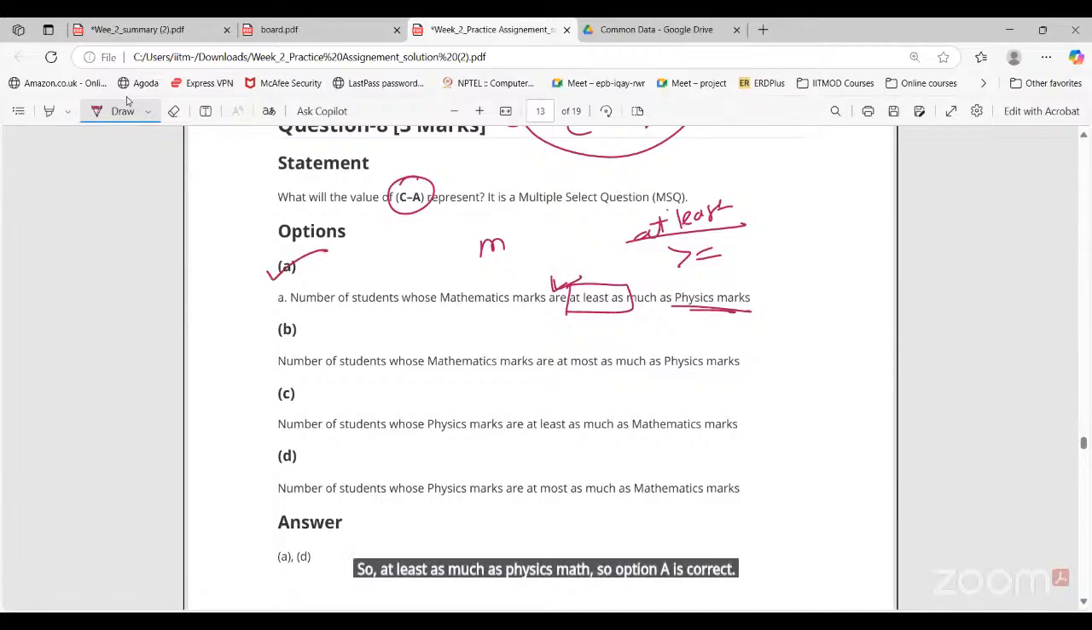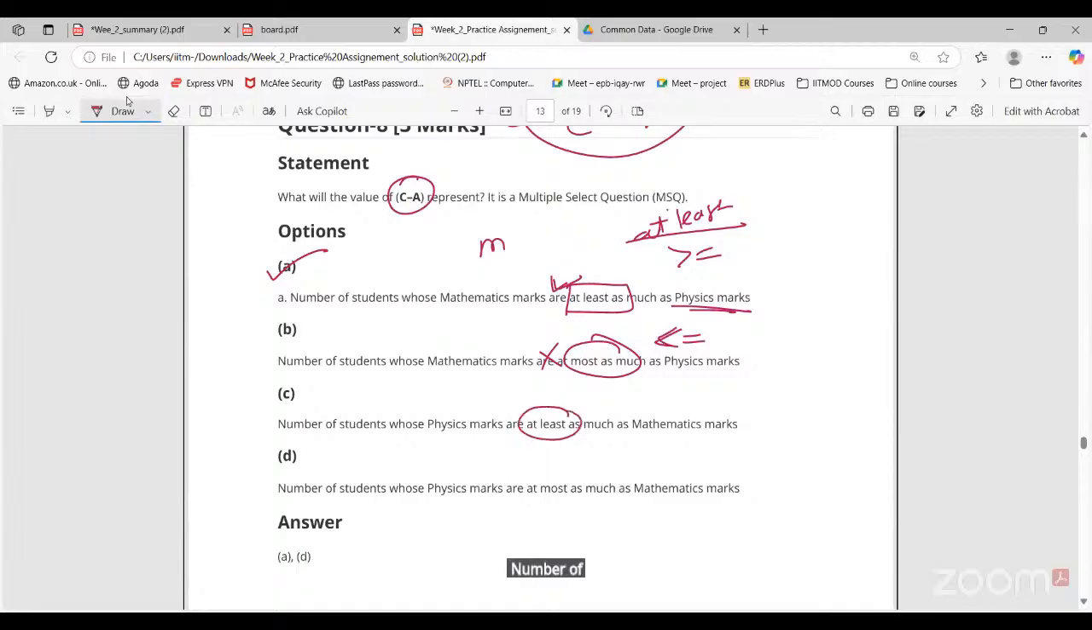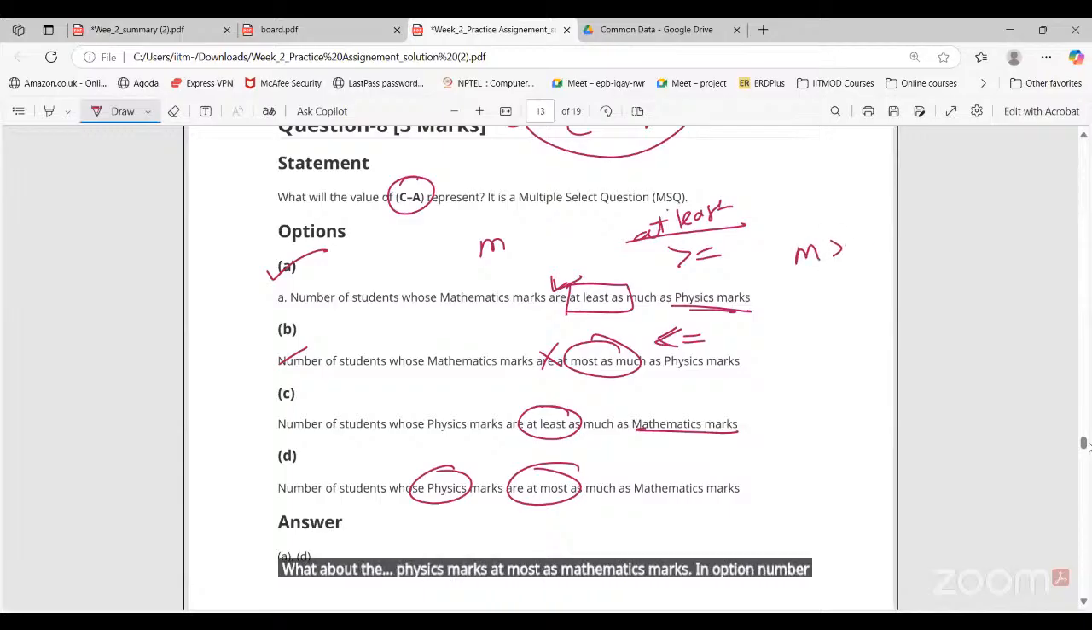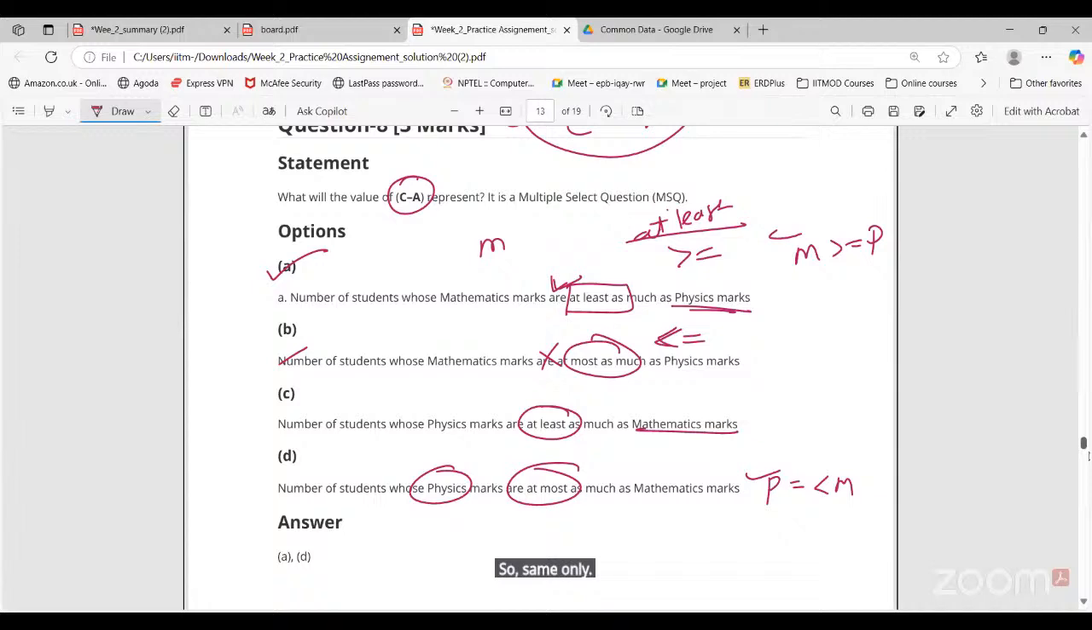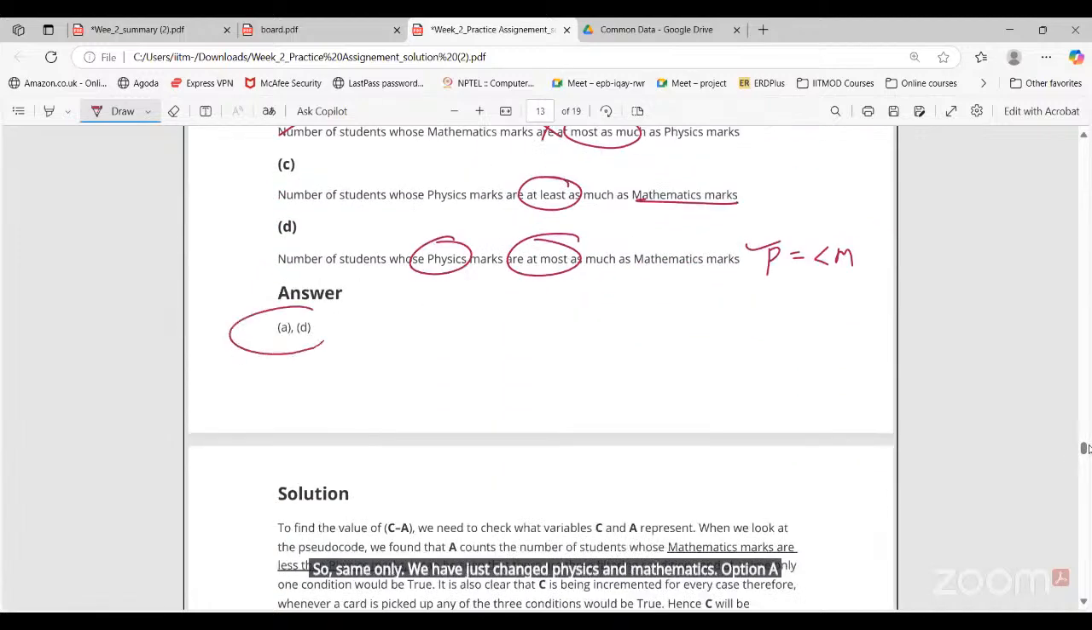Number of students whose mathematics marks are at most as physics marks. No, sir, this is basically this sign, right? Not correct. Number of students whose physics marks are at least as much as mathematics marks is the same as this option only, right? We have just changed mathematics and physics. What about physics marks at most as mathematics marks? Option D is basically this condition. So option A and D are correct here.